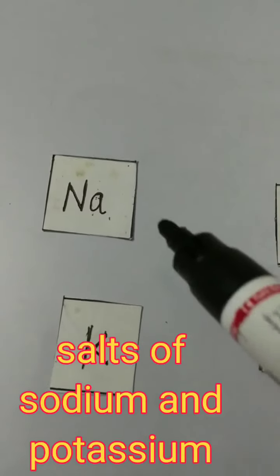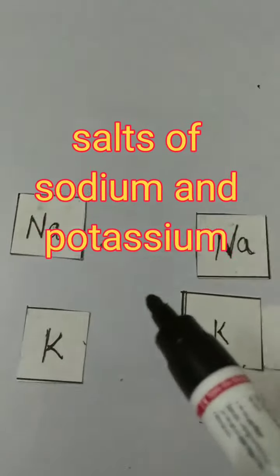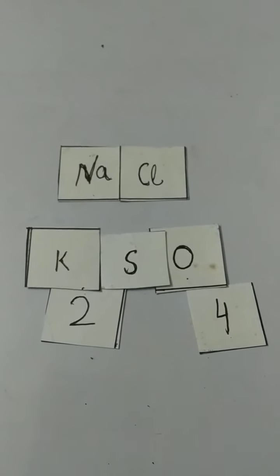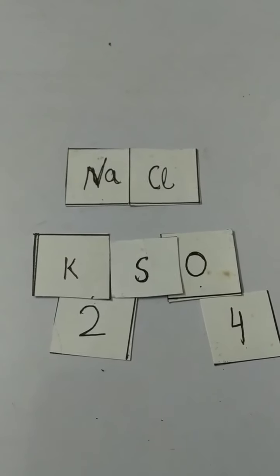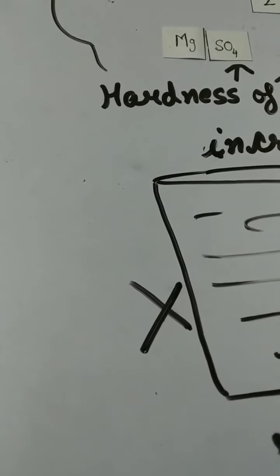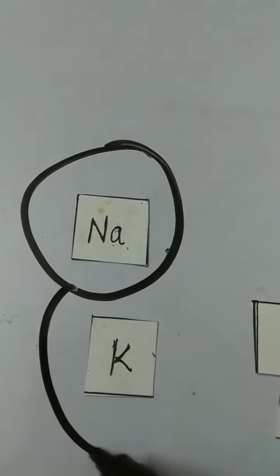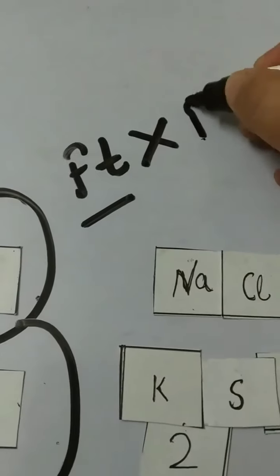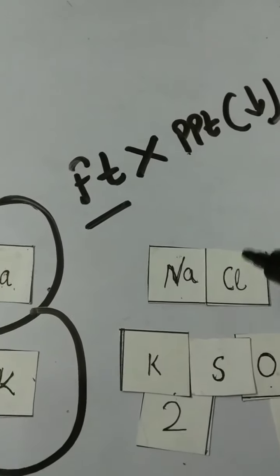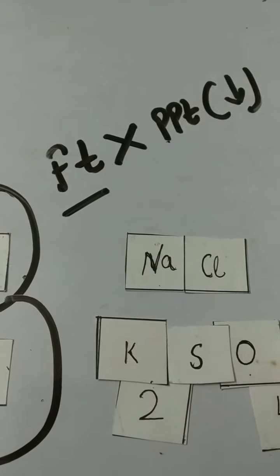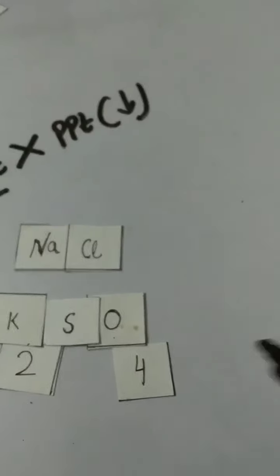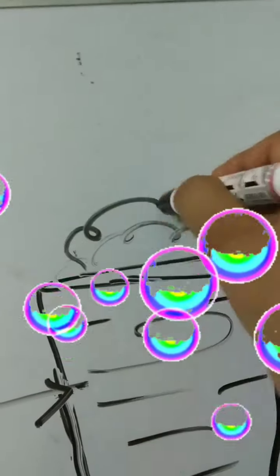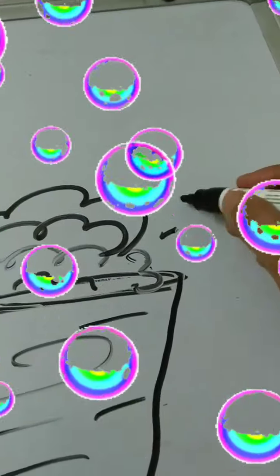But salts of sodium and potassium, like sodium chloride and potassium sulfate, do not make water hard, because sodium and potassium salts of fatty acid do not precipitate, and water containing sodium and potassium salts forms lather with soap.